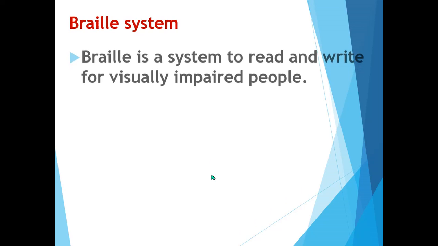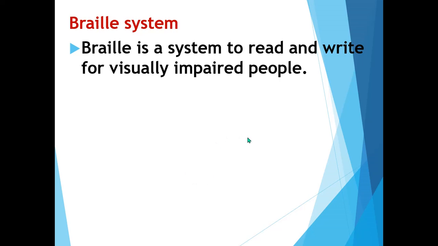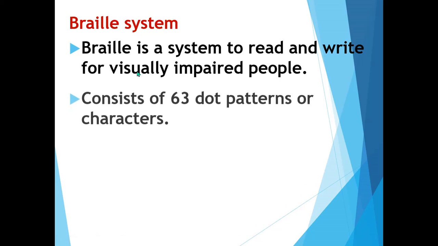Then the Braille system. Braille is a system to read and write for visually impaired people. Some people cannot see the object, or there is a loss of vision. They are called visually impaired people. They cannot see the objects around us. So Braille is the system which helps these visually impaired people to read and write.